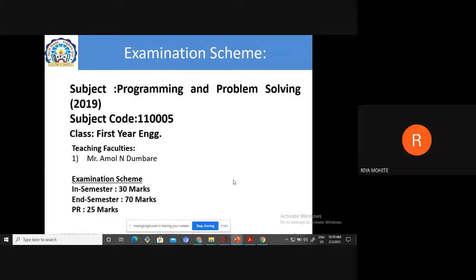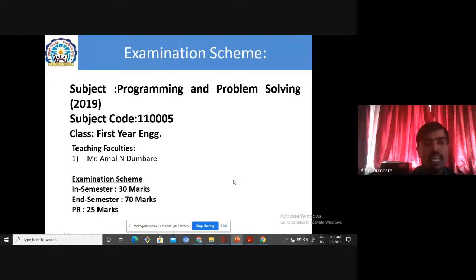Okay, so the in semester examination is 30 marks and the end semester examination is 70 marks. For the in semester examination, 2 units are there, unit number 1 and 2. But due to the pandemic, this academic year, we don't know whether the in sem examination is there or not. Also the syllabus is reduced, up to 70% will be there. But the final draft of the syllabus we are not getting, so we continue with the old syllabus, which means the syllabus given by the university, a total of 6 units.